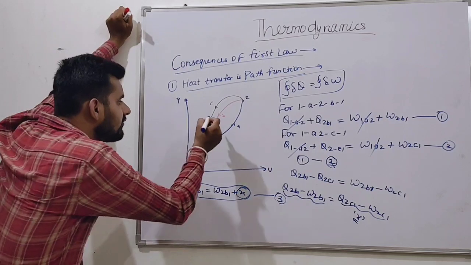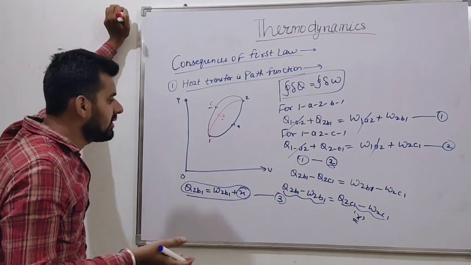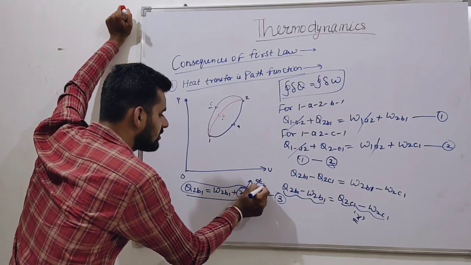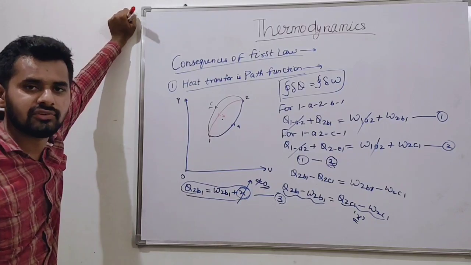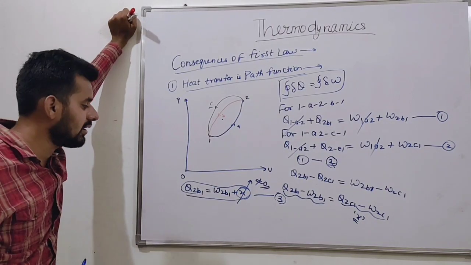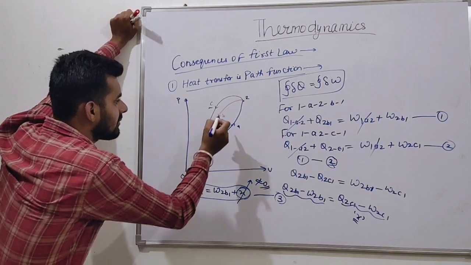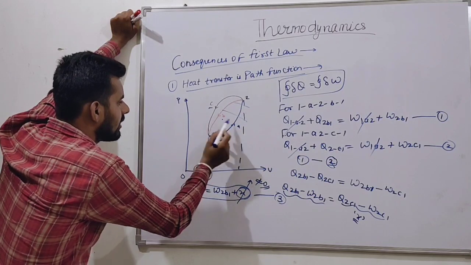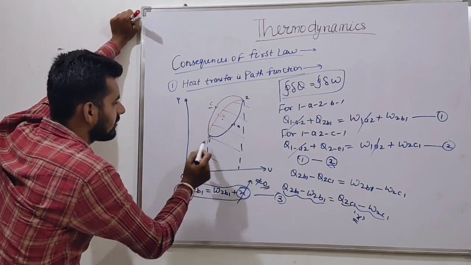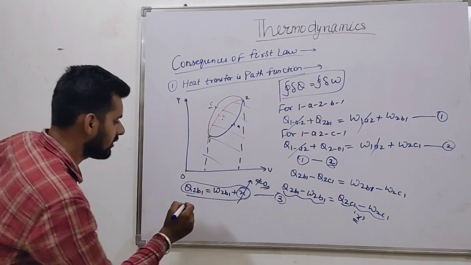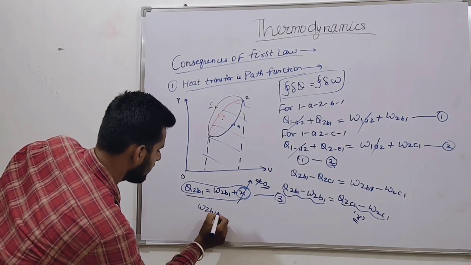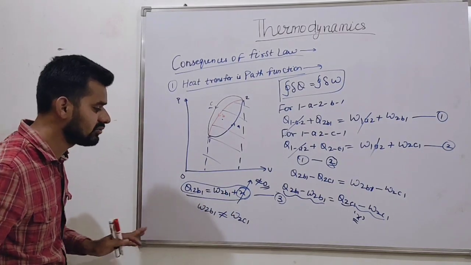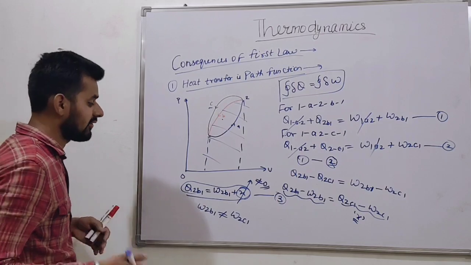Friends, if B and C are different processes, we cannot say that x is 0. Because the area under the curve is different, the work done W2B1 is not equal to W2C1. So x is not equal to 0. What will we find from this?